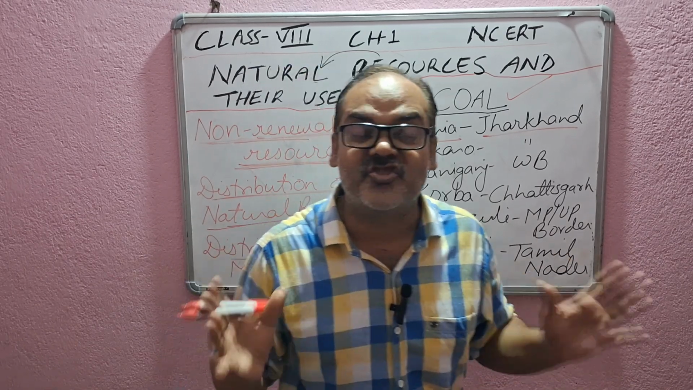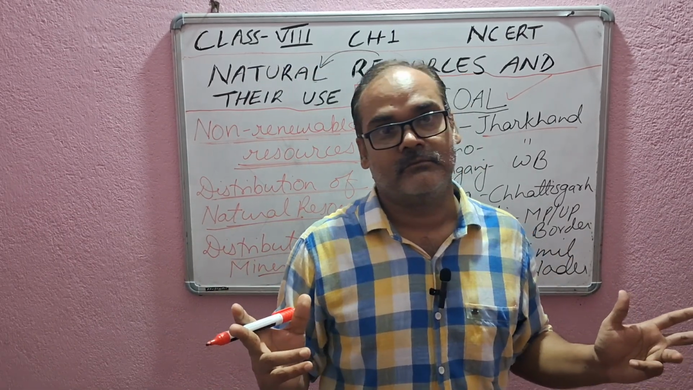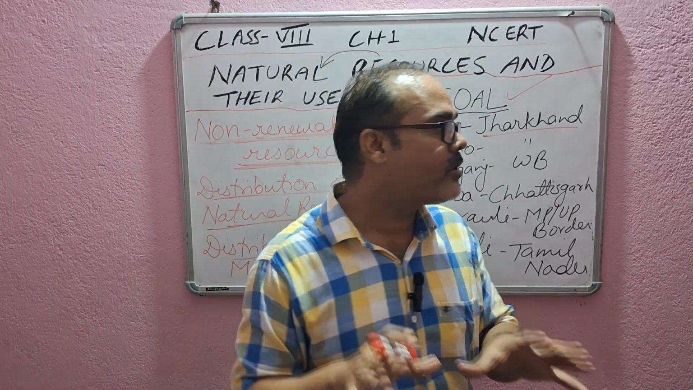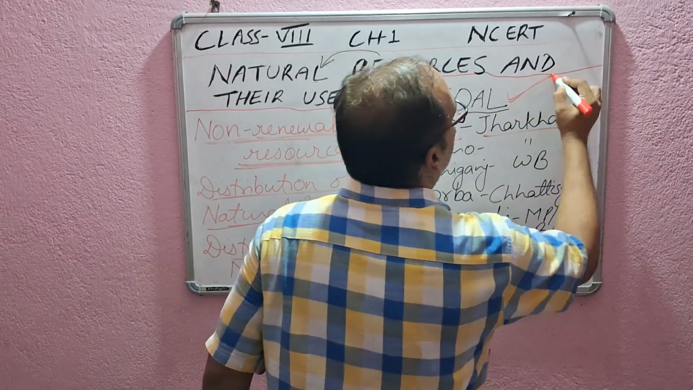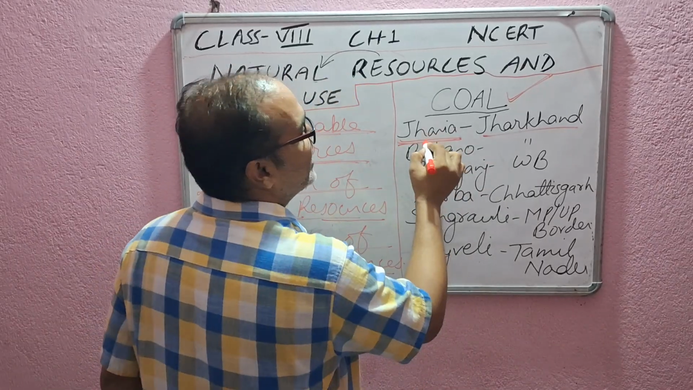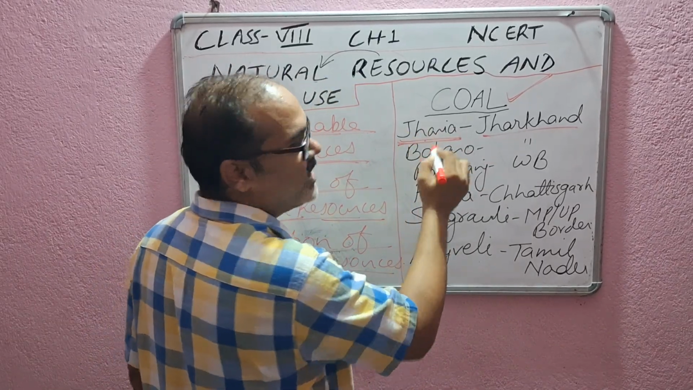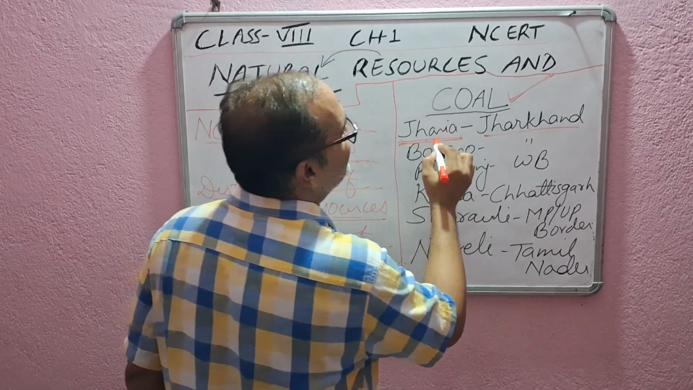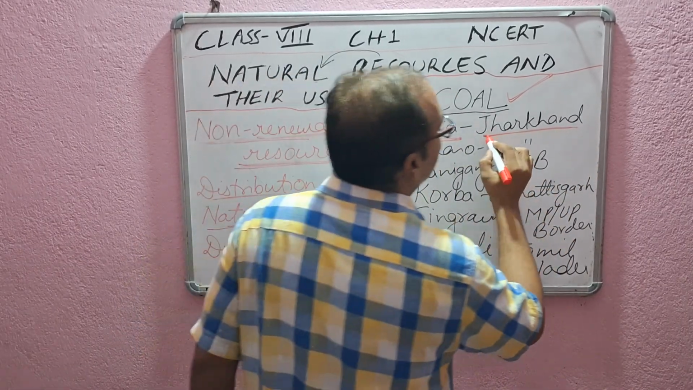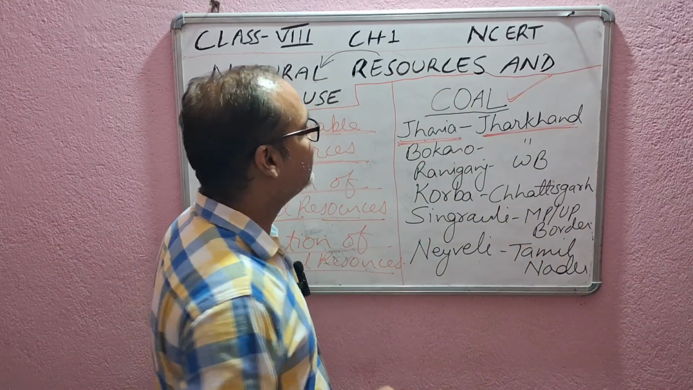If you don't know where Jharia is, then the question may come in some other way, no? So we have to focus on this. When we talk about the coal deposits in India, name the place Jharia, right? In the book it is written Jharia, but the name of the state is not mentioned there. So the name of the state is Jharkhand.